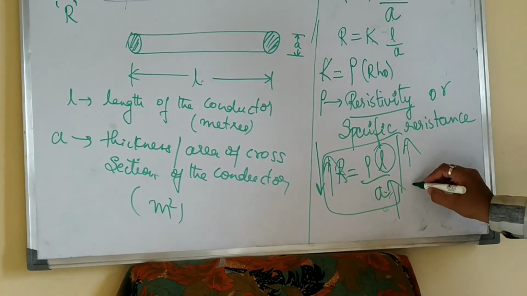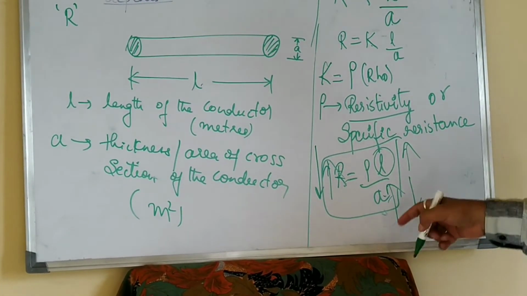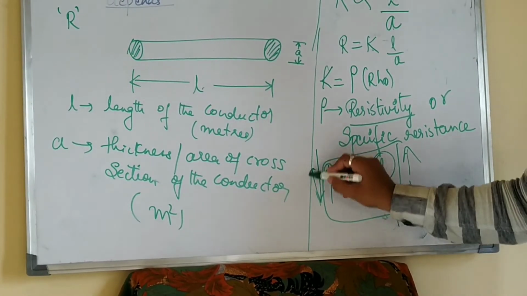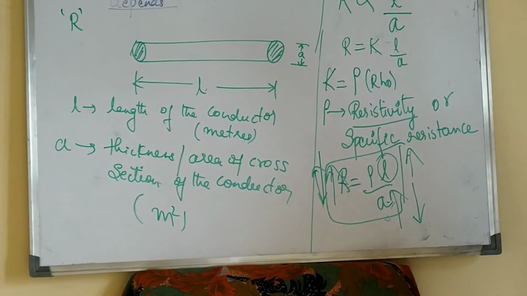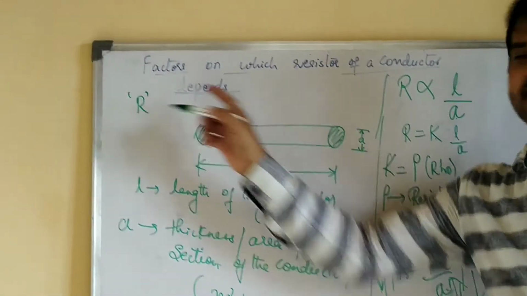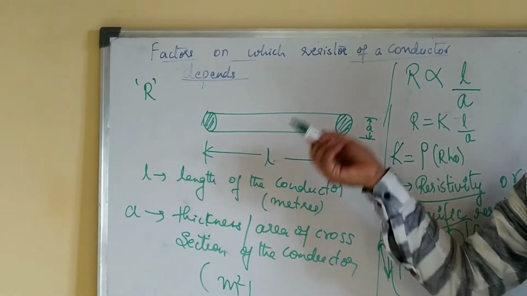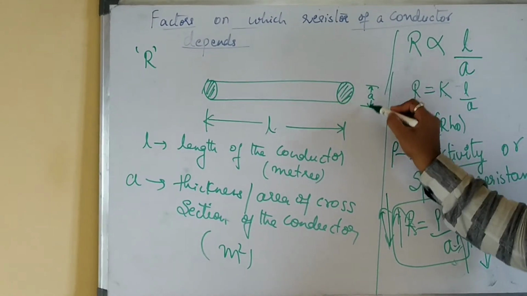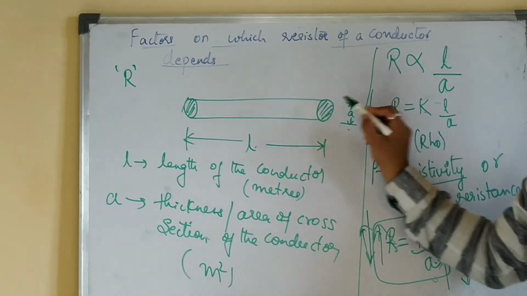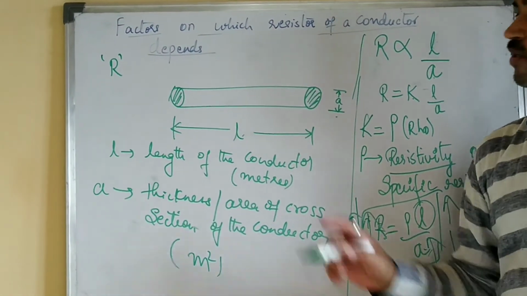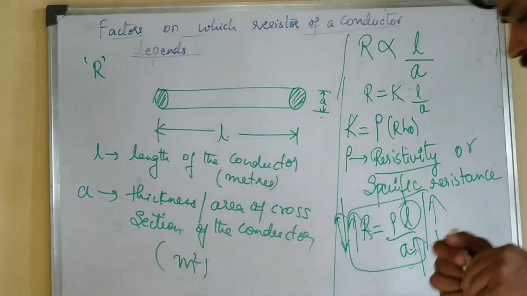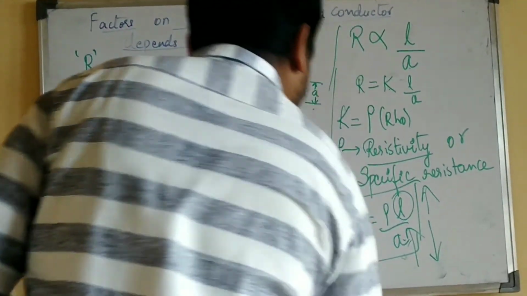Or else, if the area decreases, vice versa, resistance increases. That is the meaning, okay? So resistance of a conductor is directly proportional to the length of the conductor and inversely proportional to the thickness or area of cross section of the conductor. These are the factors on which the resistance of the conductor depends.